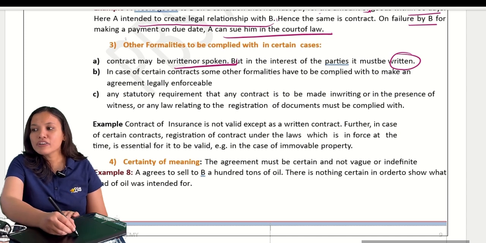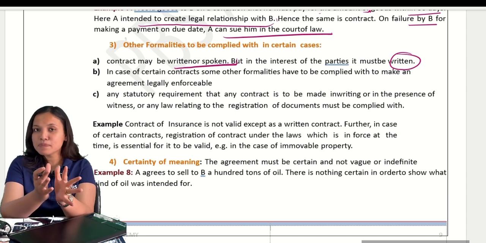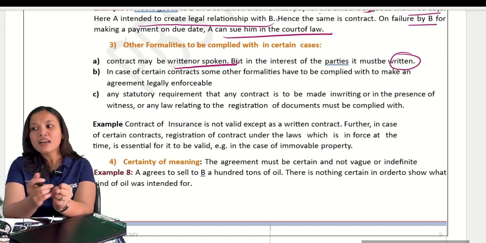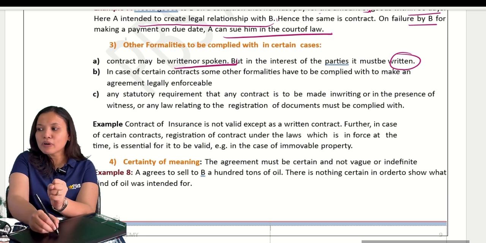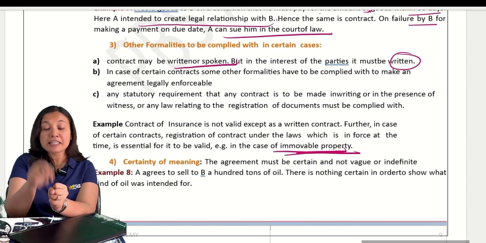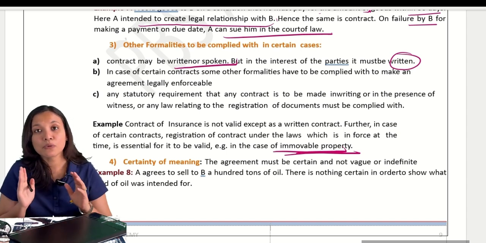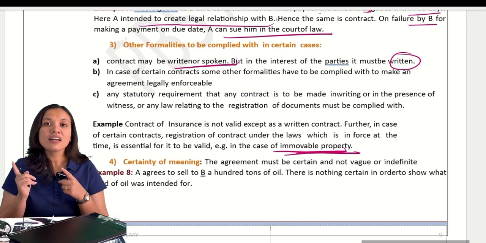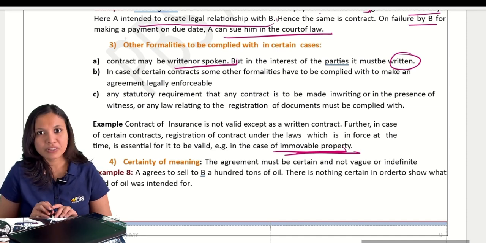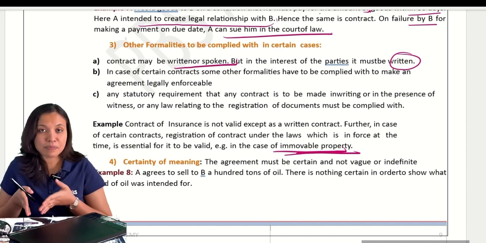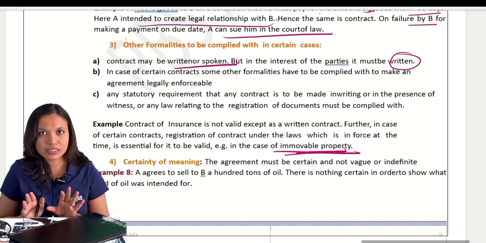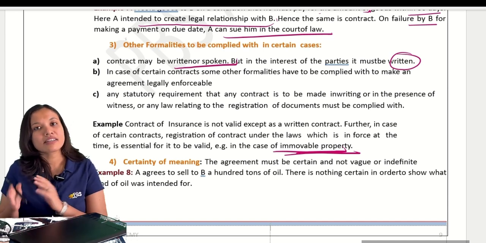Now, what are the other formalities in some kind of contracts? It is specifically said that it must be in this manner, only then it is valid, otherwise it is not valid. Like in case of sale or purchase of immovable properties, it is necessary that the contract must be in written format only. If you make it orally, it is not valid. That is the formality in case of immovable properties. If any kind of contracts have special formalities, then that should be in that specific manner only. Correct? If it is not in that manner, then the contract is not valid.